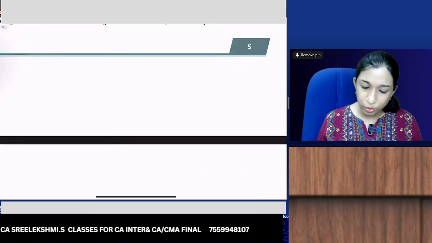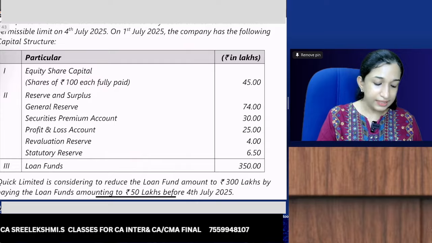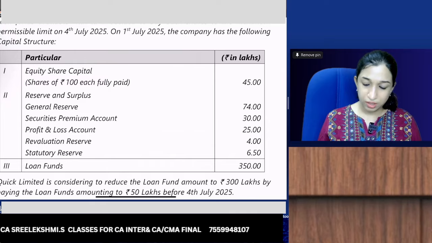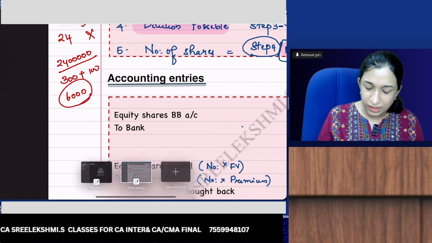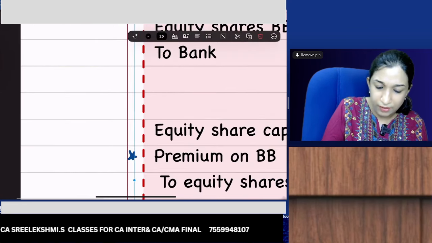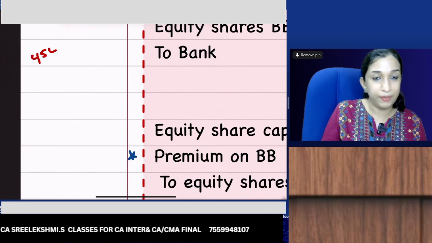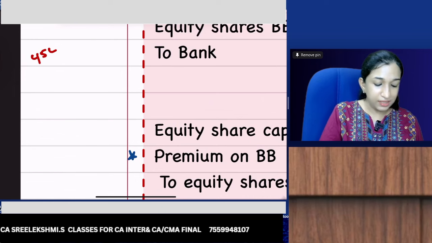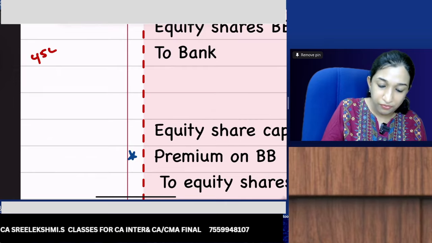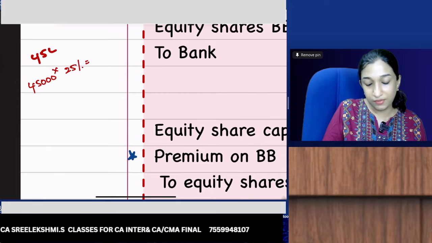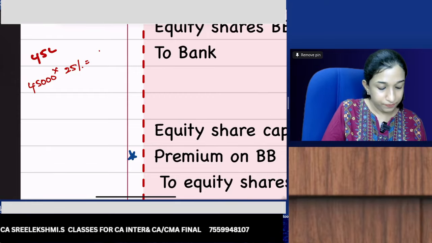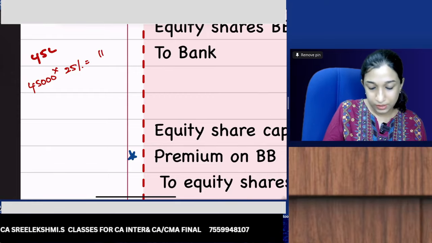Here I need to check 45 lakhs into 25 percentage. If the question is based on the Companies Act, then 45 lakhs is the share capital. So 45 lakhs divided by 100, 45,000 is the number of shares. 45,000 into 25 percentage is 11,250.